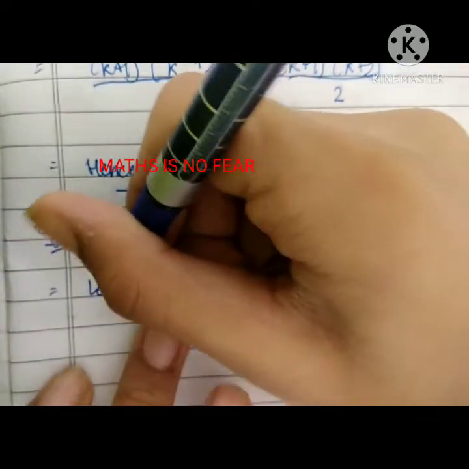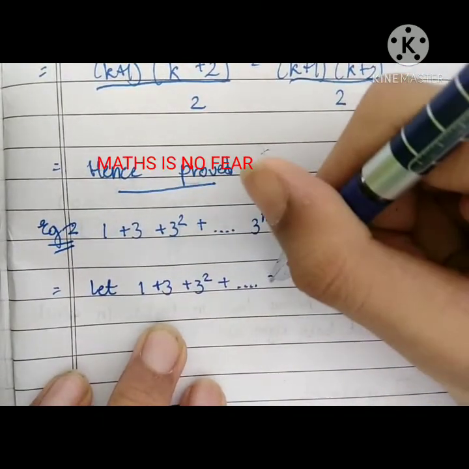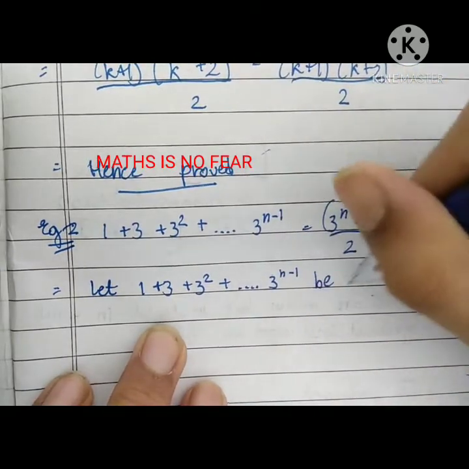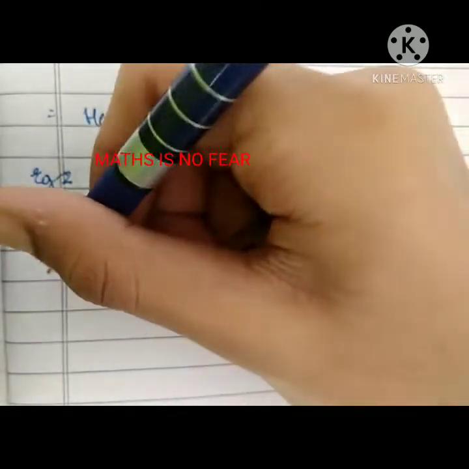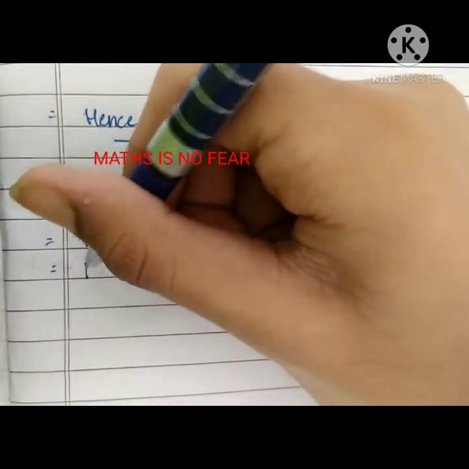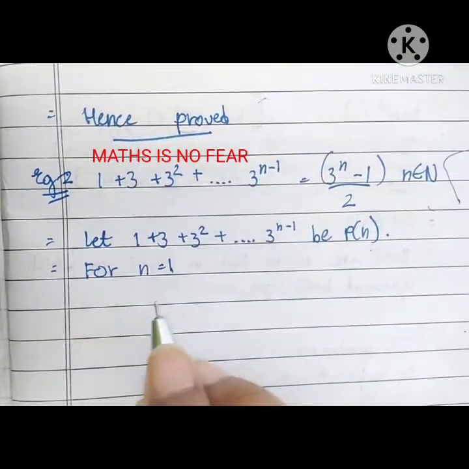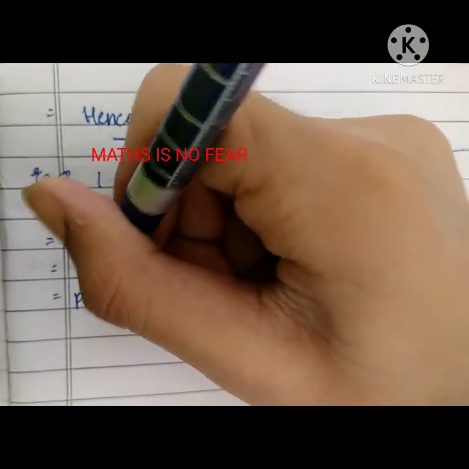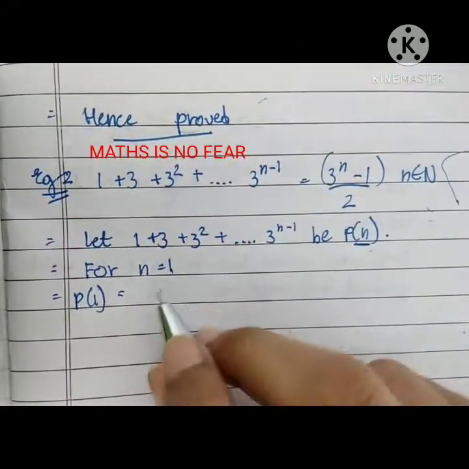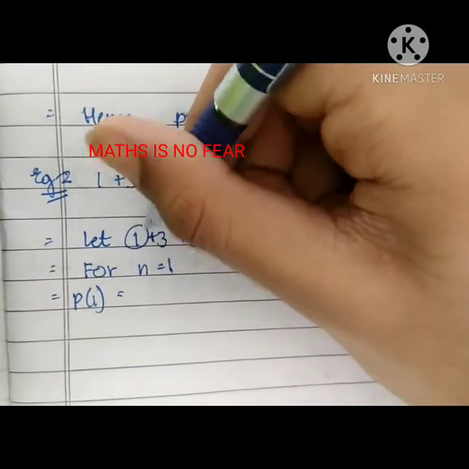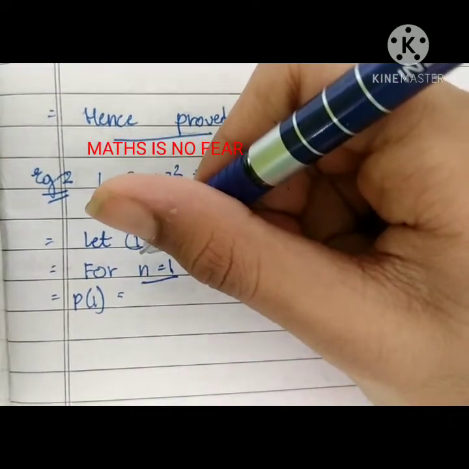Let 1 + 3 + 3² + ... + 3^(n-1) be the principal statement P(n). Now you have to write here for n = 1. Here n is 1, so it would be P(1), because we replace n with 1. Now n is 1, so you take the first term. If n was 2, you would be taking 1 + 3. But n is 1, so we take the first term, which is 1.